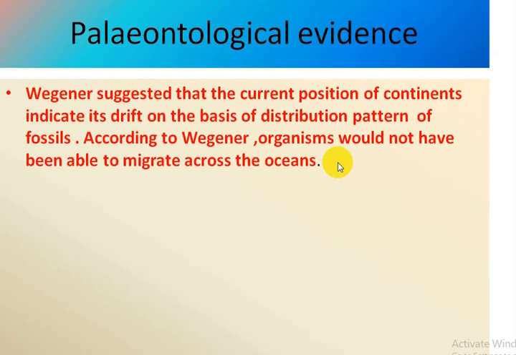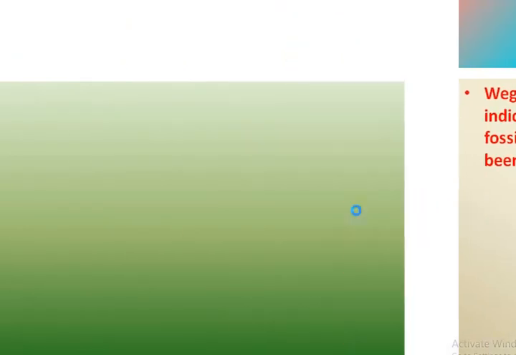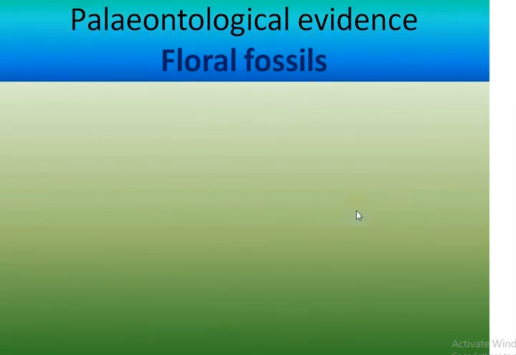Wegener suggested that the current position of continents indicates its drift on the basis of distribution pattern of fossils. According to Wegener, organisms would not have been able to migrate across the ocean.